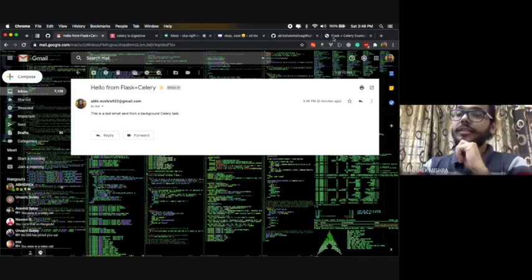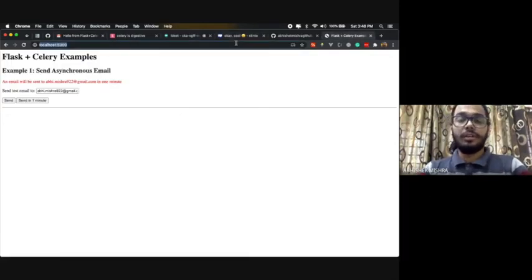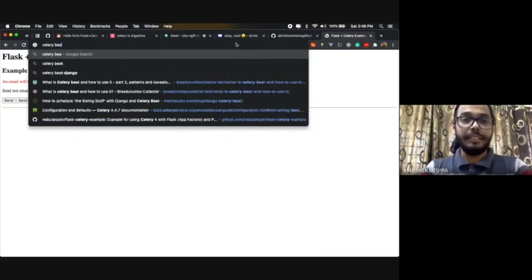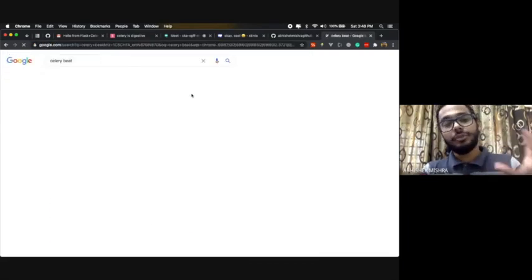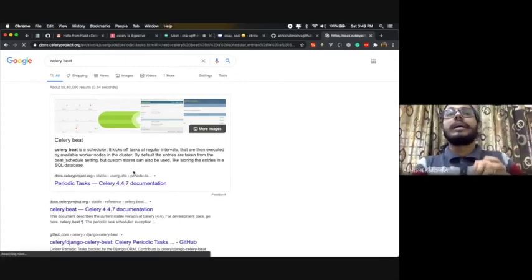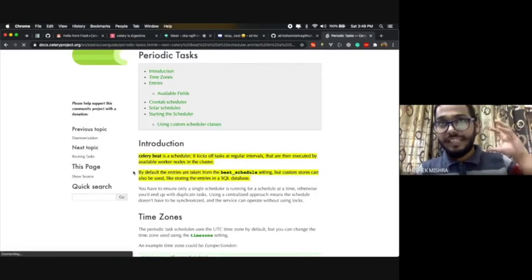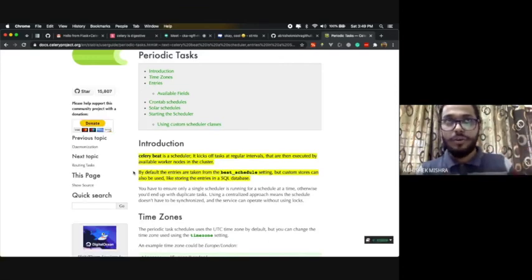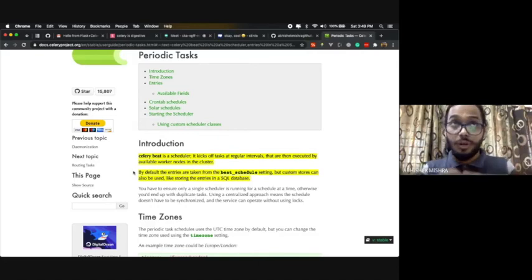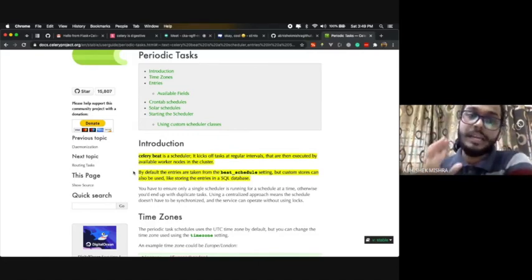And I'll also show you there's something called Celery Beat. If you want to do periodic task execution, for example, you have a list of EC2 instances on your AWS cloud infra, and you want to get the list of all those EC2 instances, check which EC2 instances are stopped, and terminate them.